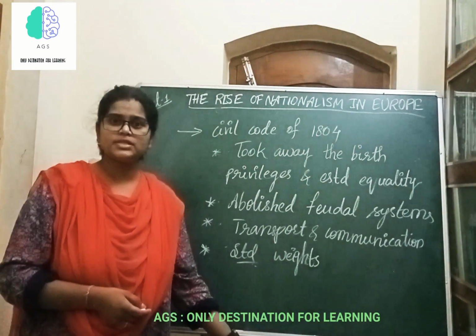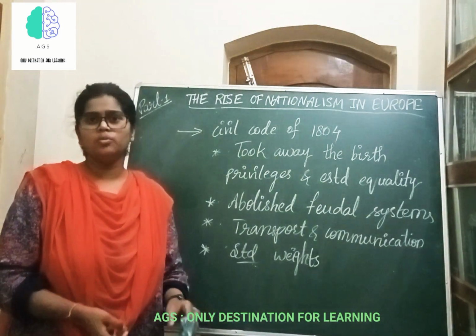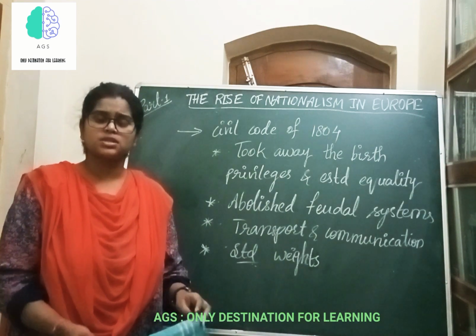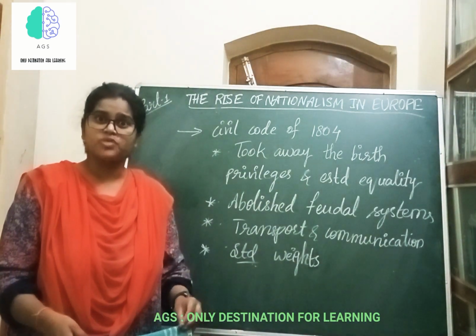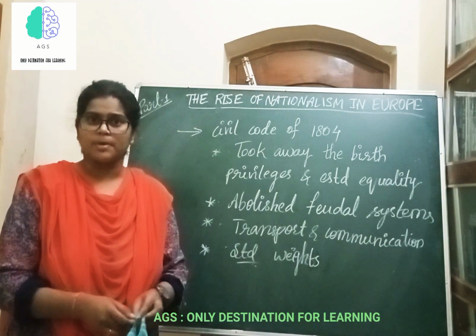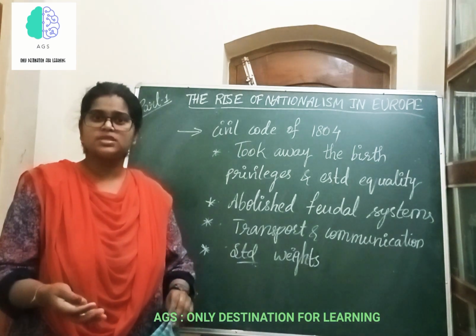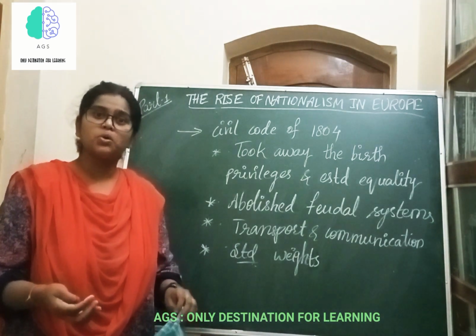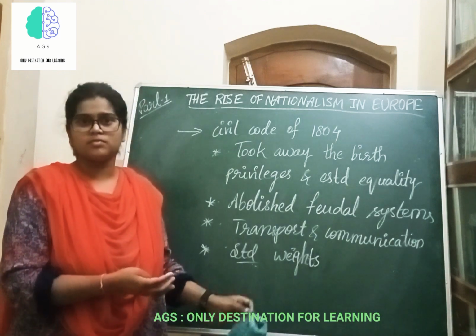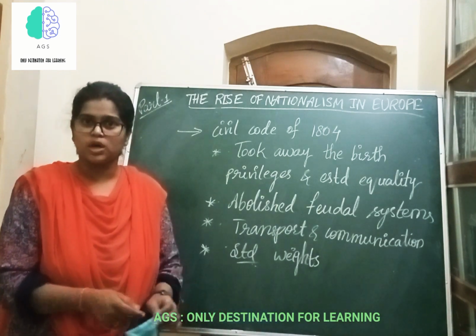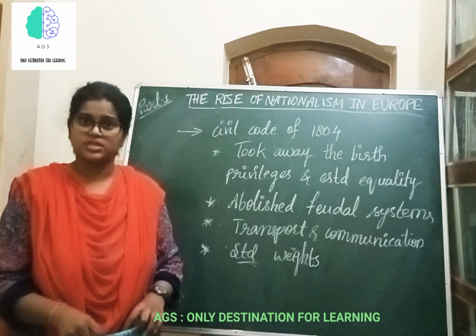See, censorship is nothing but that no media or newspapers can write something against Napoleon Bonaparte. Whatever news they wanted to publish should be published only with the permission of Napoleon Bonaparte. This is called censorship.